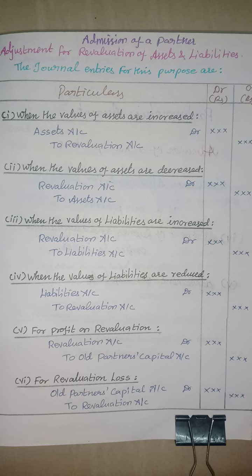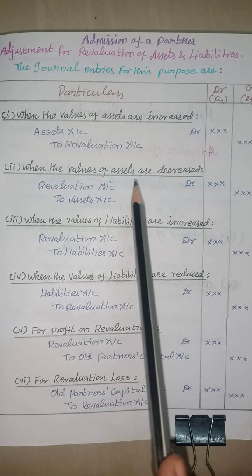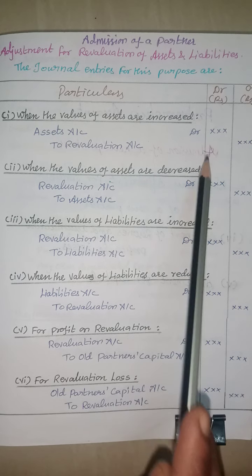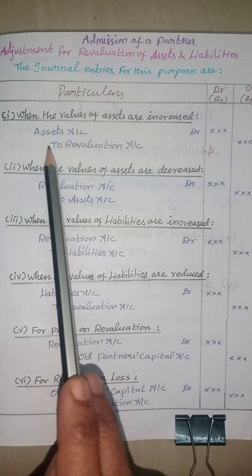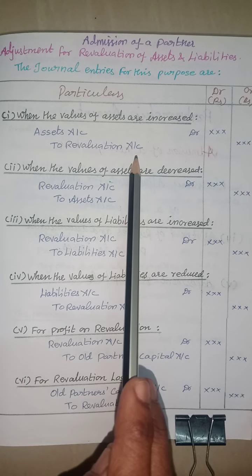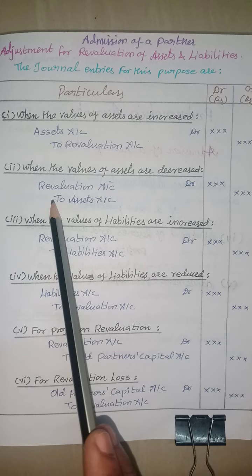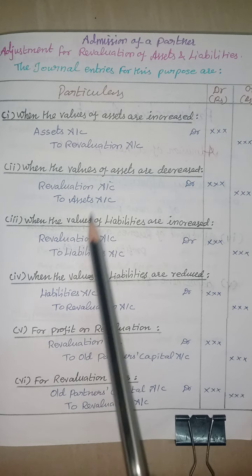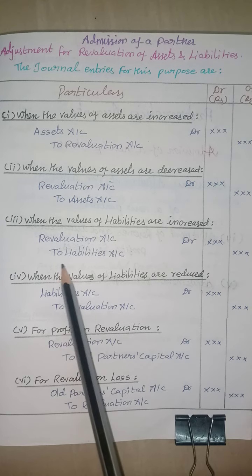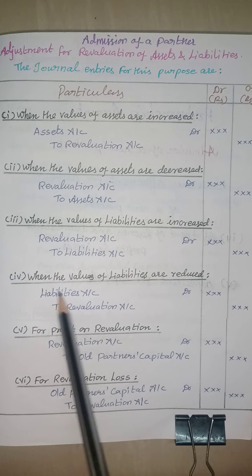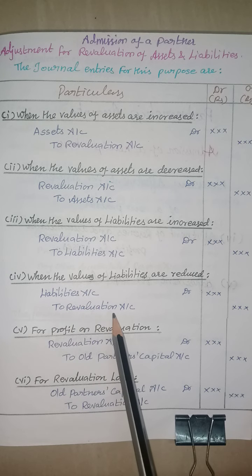Adjustment for revaluation of assets and liabilities. The following journal entries are for the purpose of revaluation of assets and liabilities. When the values of assets are increased, the journal entry is assets account debited to revaluation account. When the values of assets are decreased, revaluation account debited to assets account. When the values of liabilities are increased, revaluation account debited to liabilities account. When the values of liabilities are reduced, the liabilities account debited to revaluation account.